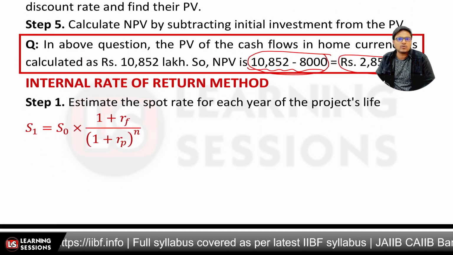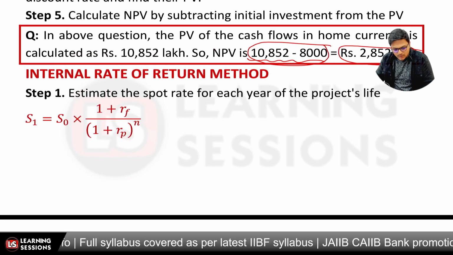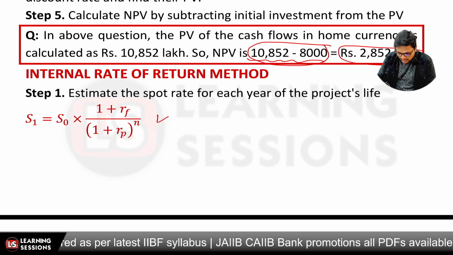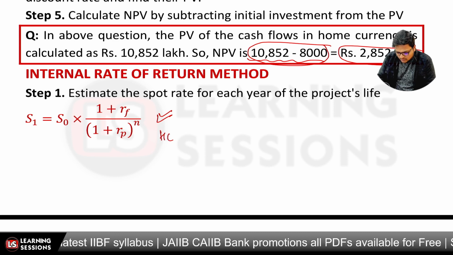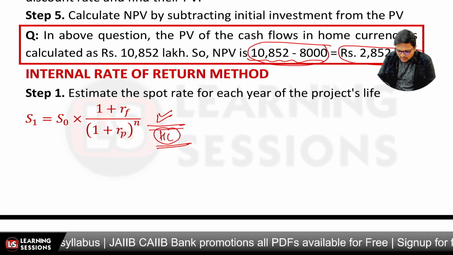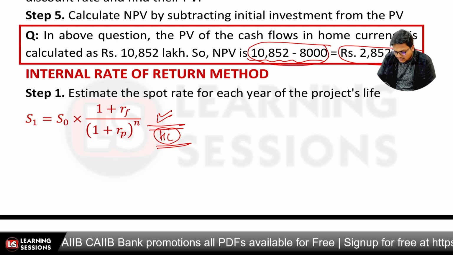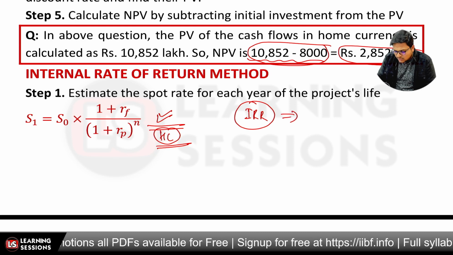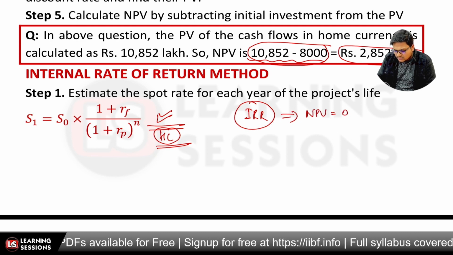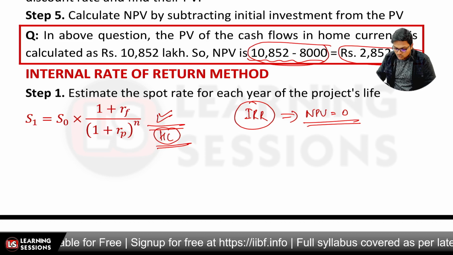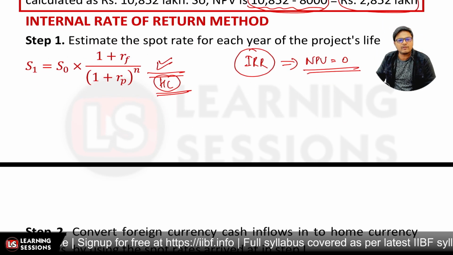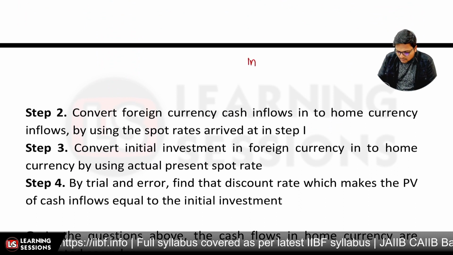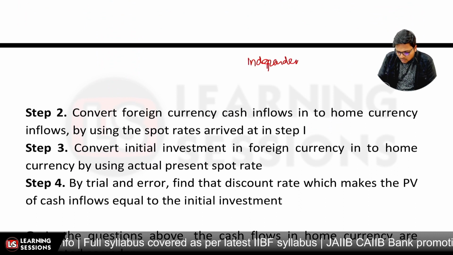And the third one is related to the internal rate of return for the home currency approach. Still the same things are to be done. First of all, estimate the spot rate. After that, convert into the home currency over there. After that, discount the cash flows, and the discounting is to be done at IRR. IRR is the discount rate at which your NPV becomes zero. For that purpose, we'll be using the hit and trial method, and we will be calculating the IRR over there. So for the independent projects, let me just tell you how to conclude the decision.